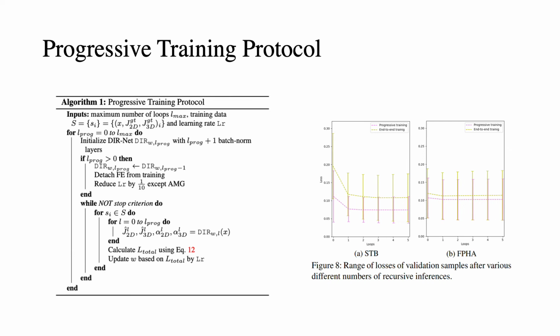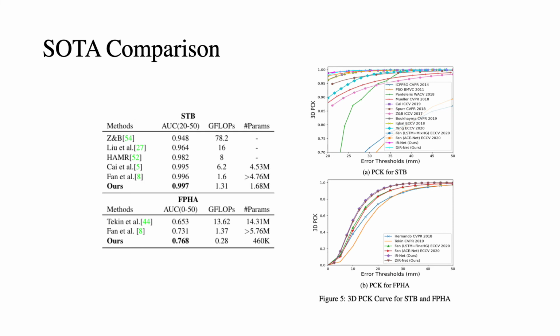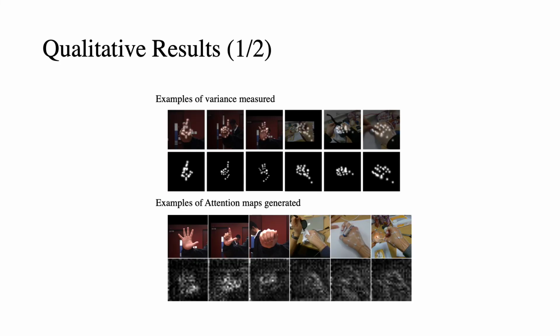yielding maximization of the model efficiency. As our main comparison, our methods with dynamic gating, respectively labeled as IRNet and DIRNet, outperform relevant contemporary methods. Here on the top row, we have visualized our model's 2D uncertainty estimation, and larger Gaussian variances reflect low confidence of the model's joint estimations.